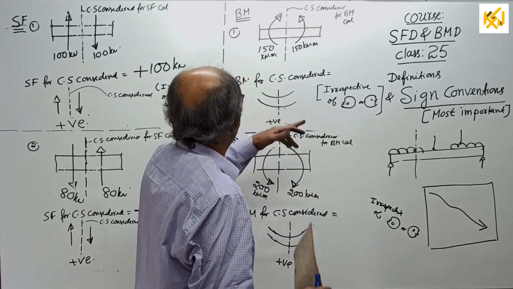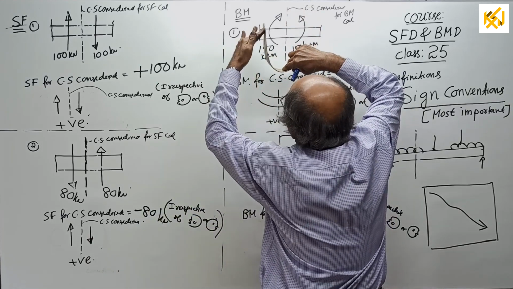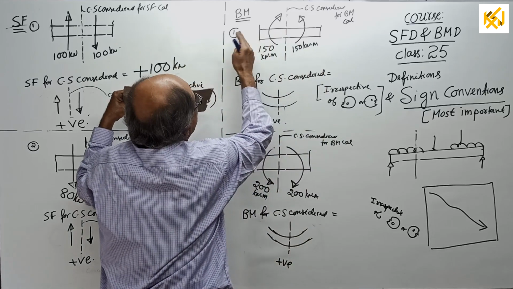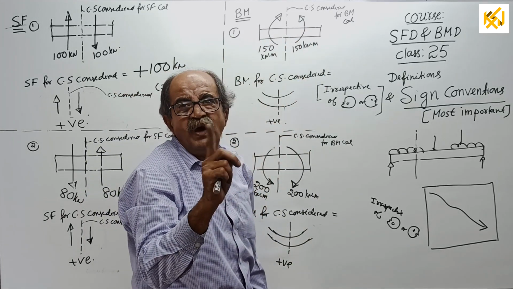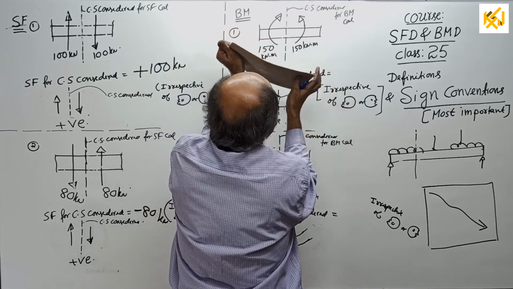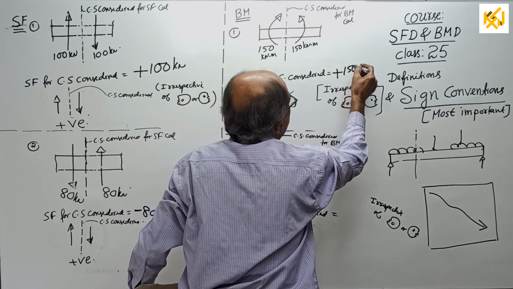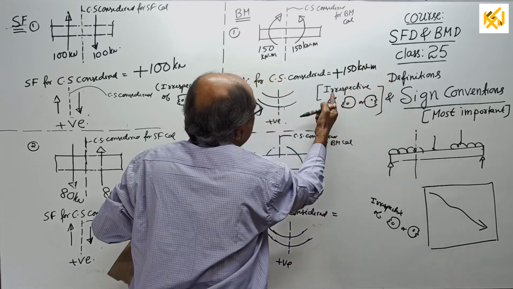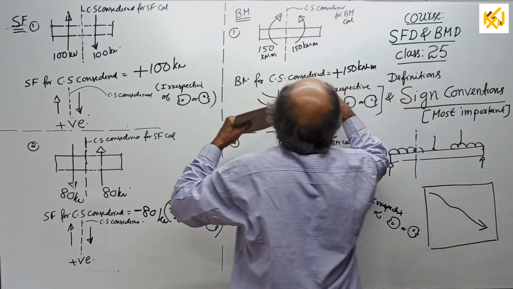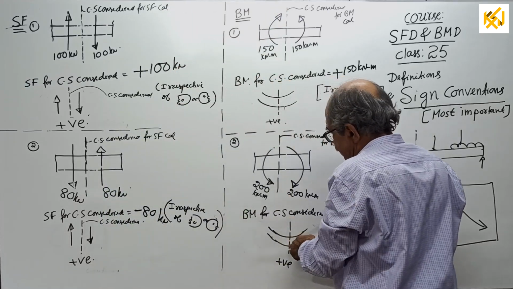Especially for bending moment, look this side, sagging plus, or look that side, again sagging. Whether it is this side or that side, do not see clockwise or anti-clockwise. Whichever side you see, left or right, it will be sagging. So the answer is plus 150 kilonewton meter, irrespective of whether you look left or right. Once again here, left 150 sagging, right 150 sagging.